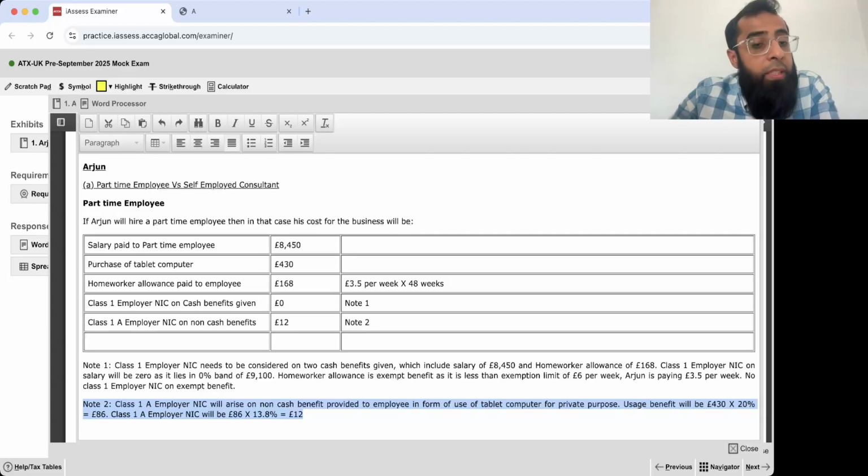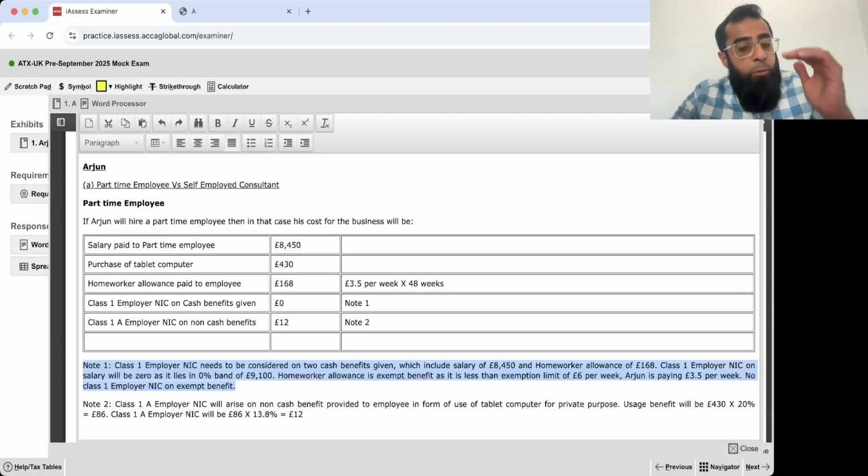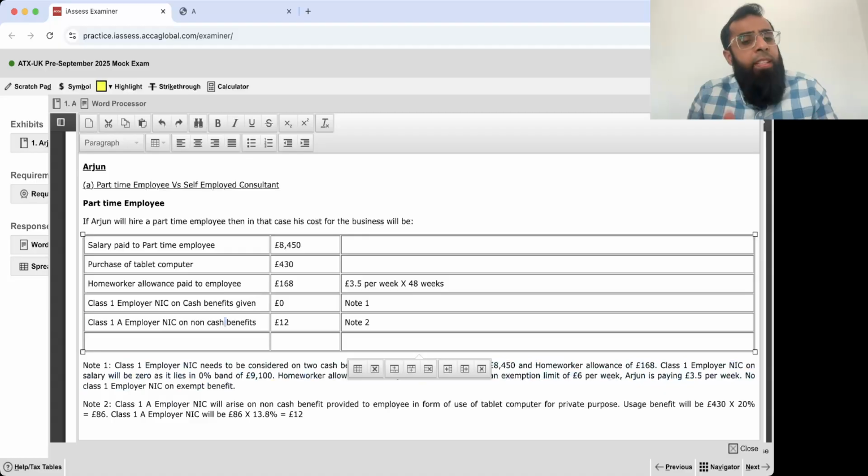Home worker allowance is an expense, an outflow. Class 1 employer NIC on cash benefit: both cash benefits were not subject to class 1 employer NIC because salary was below the threshold and home worker allowance was exempt. Exempt benefits are exempted from the employee perspective and from the employer perspective also. Okay, no employer NIC also.